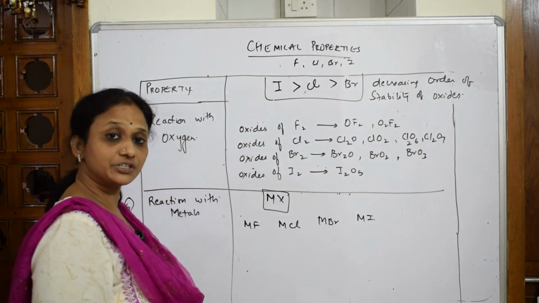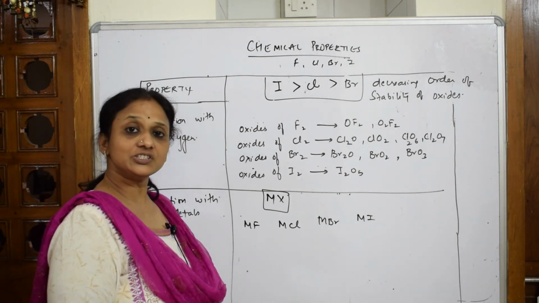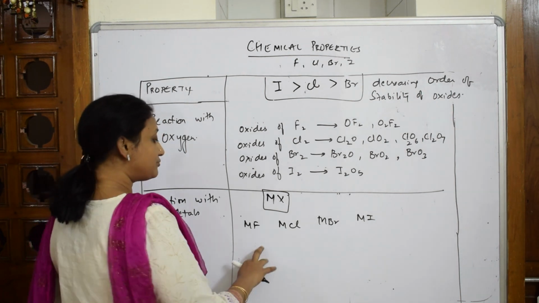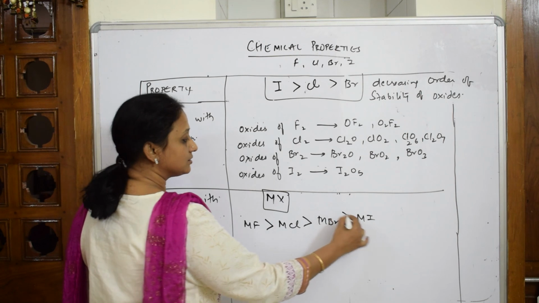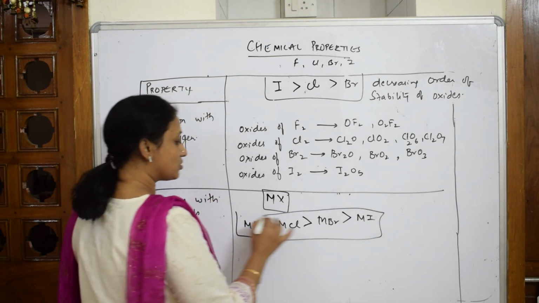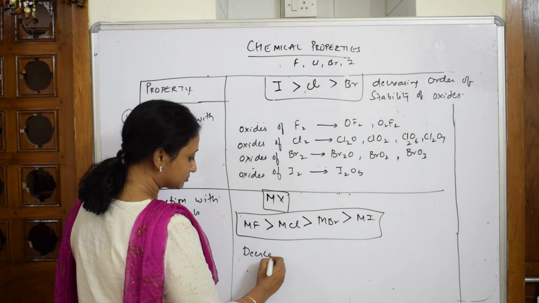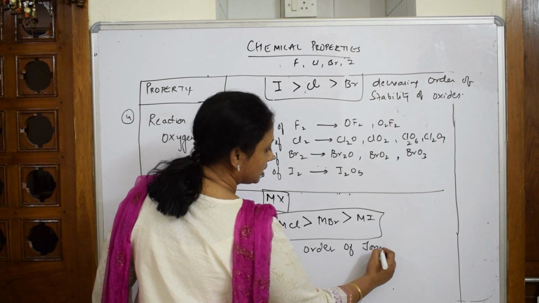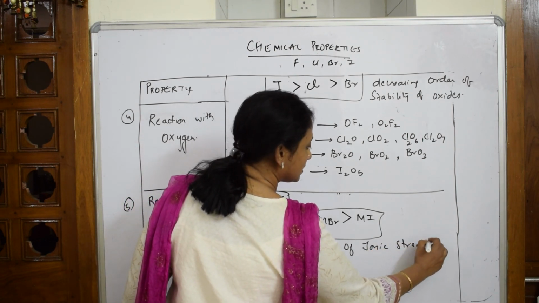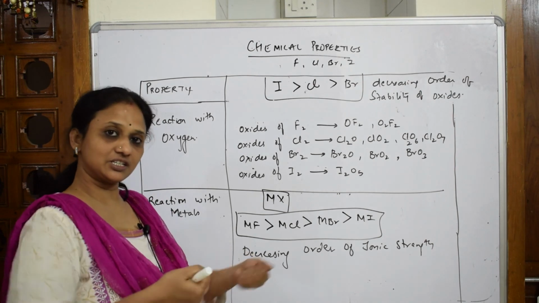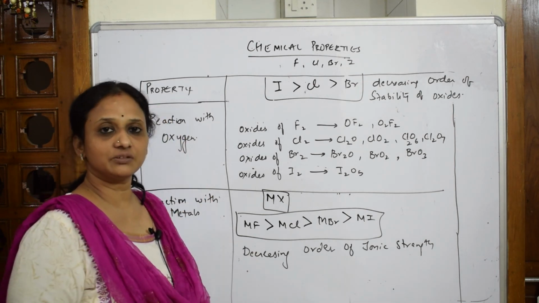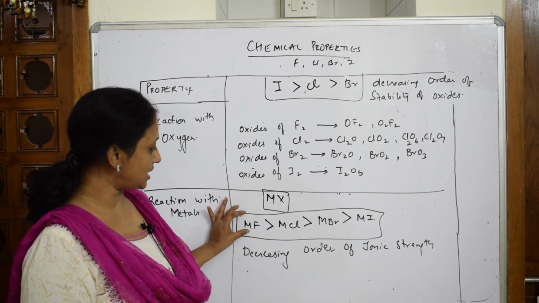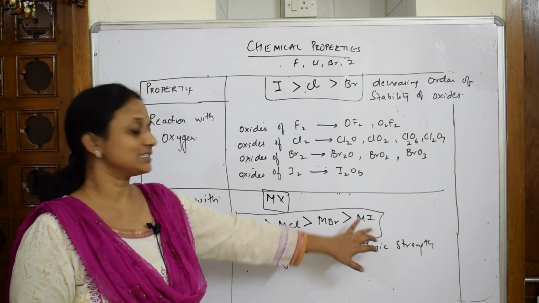Now what is the board going to ask you? Among all these, arrange the following in their decreasing order of their ionic strength. So greater, greater, greater, done. So what is this order now? This is the decreasing order of ionic strength. Why? Because higher electronegativity tends to pull the electrons, and there's a formation of ions, isn't it? So decreasing order of the ionic strength. This is high ionic strength, and this is least ionic strength.